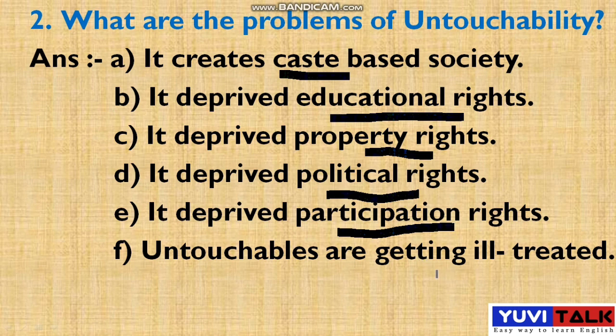So these are the problems faced by the untouchables: a caste based society, missing education rights, property rights, political rights, participation rights, and ill treatment. These are the important points, the major problems of the untouchables.